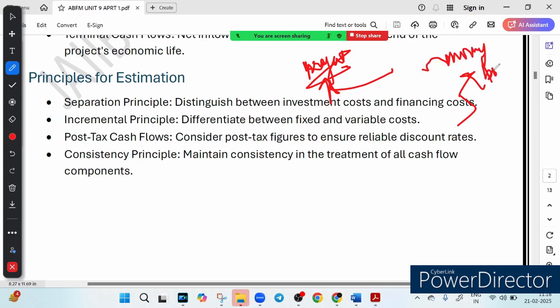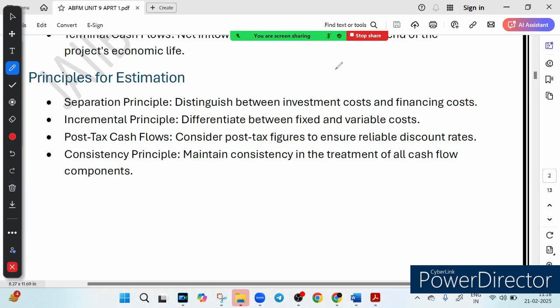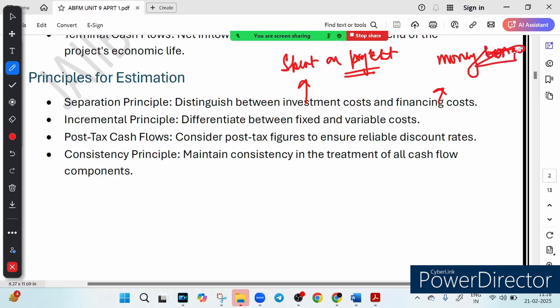Separation principle says that we have to always keep investment cost separate from financing cost. That's the difference.